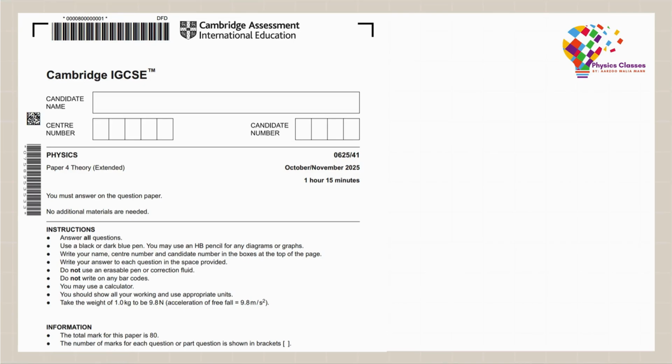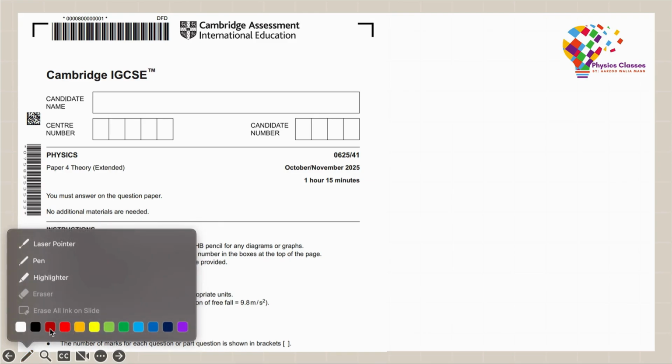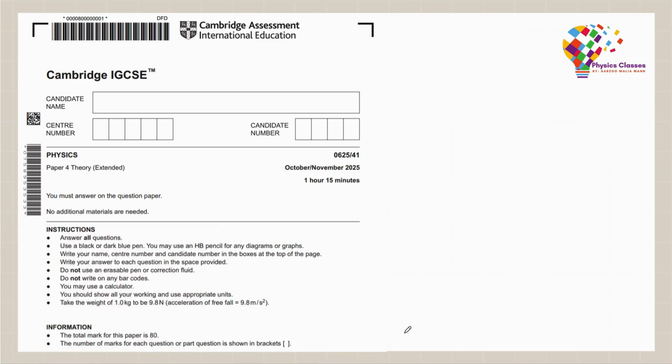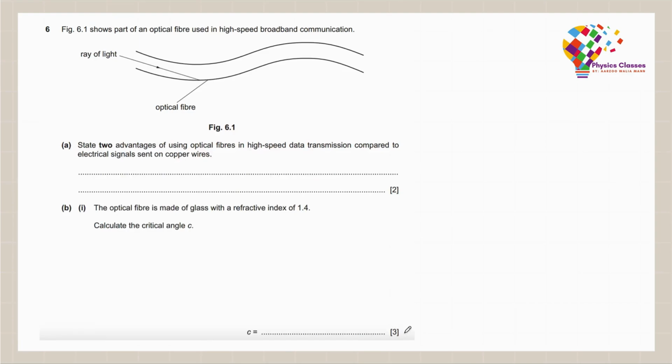So today we will be solving the October-November 2025 paper 0625 41, and we would be doing questions from 6 to 10. Questions 1 to 5 I've already solved in another part of the video, so you may watch that before solving this. Now we will directly jump to question number 6.